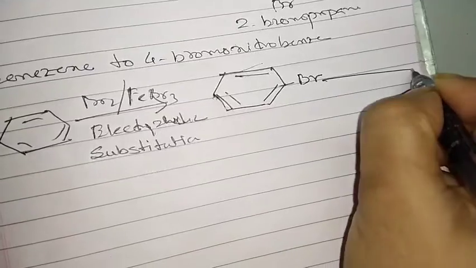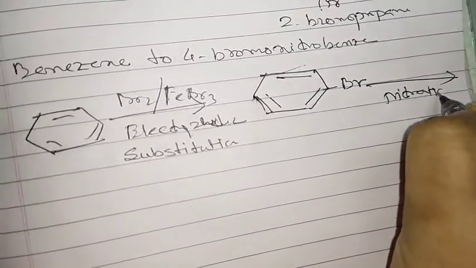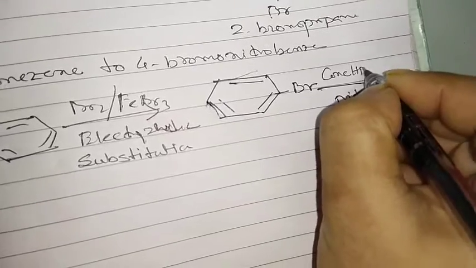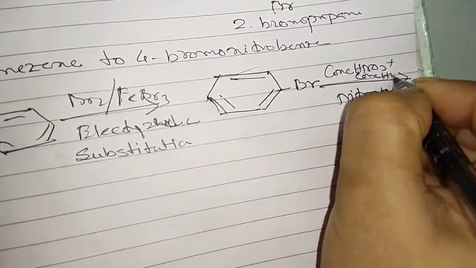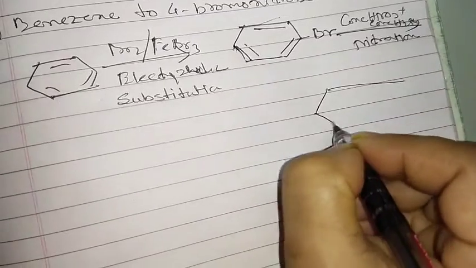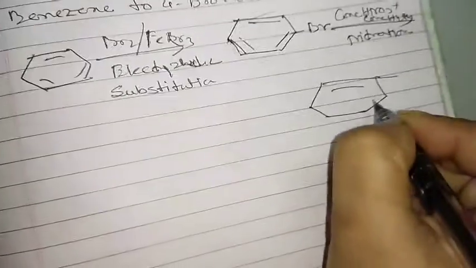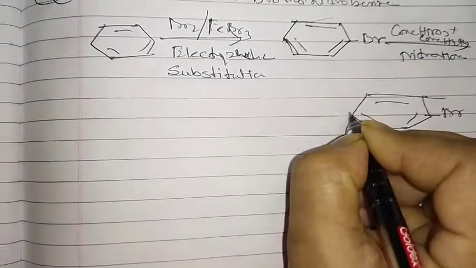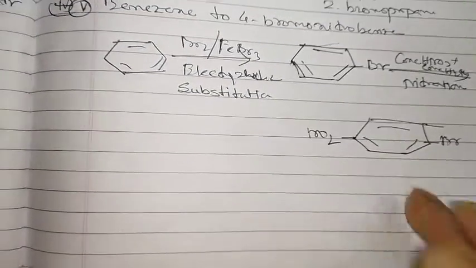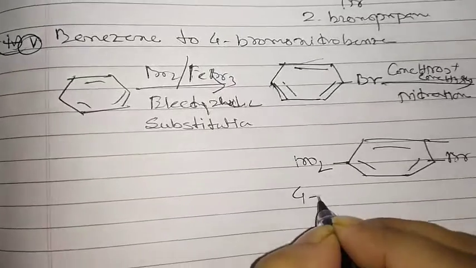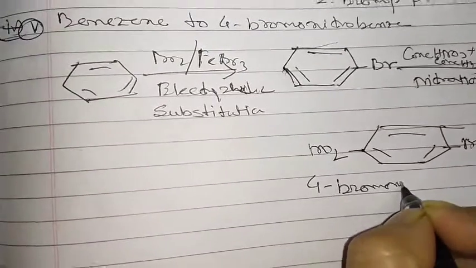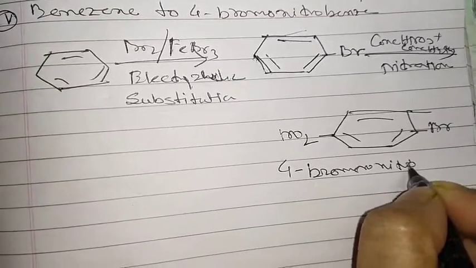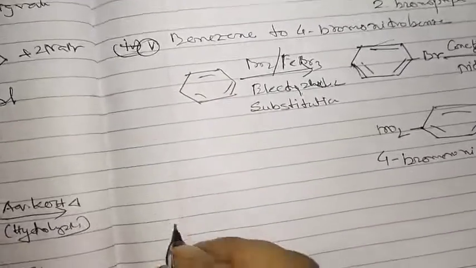So now if we go for nitration in the presence of concentrated HNO3 and concentrated H2SO4, the nitro group will be added in the para position. So what is the product coming here? 4-bromonitrobenzene. Over now. Next one, fifth one over. Sixth.